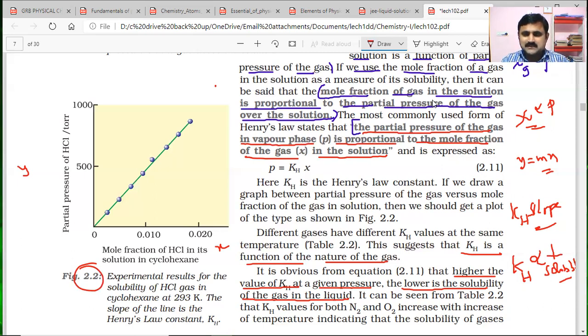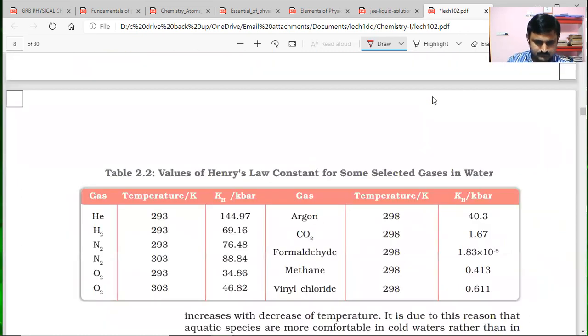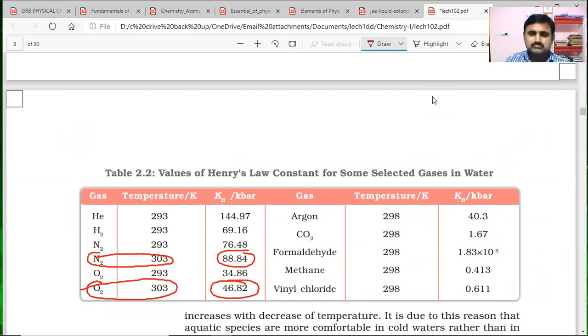For that, we have taken nitrogen and oxygen from the table at a given temperature and pressure. If you see the nitrogen value of KH, it is 88.4 given. The oxygen value at the same temperature, KH given as 46.82.